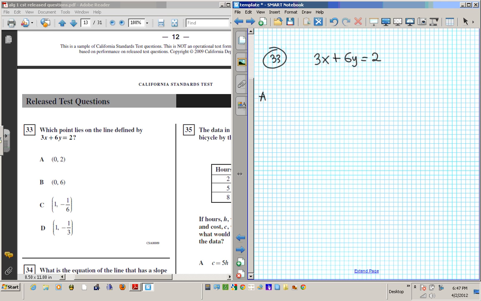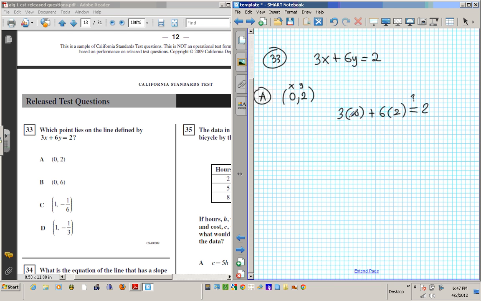So let's start with A. We have (0, 2). What does that mean? It means that x is 0 and y is 2. If I plug in these two, does it satisfy this equation? If it does, then it's the answer. If it doesn't, we move on to the next one, okay? So let's write this one. 3 times 0, substitute 0 for x, plus 6 times 2, substitute 2 for y. Is it equal to 2? I'm going to put a question mark here, because I don't know if it's true or false, okay?